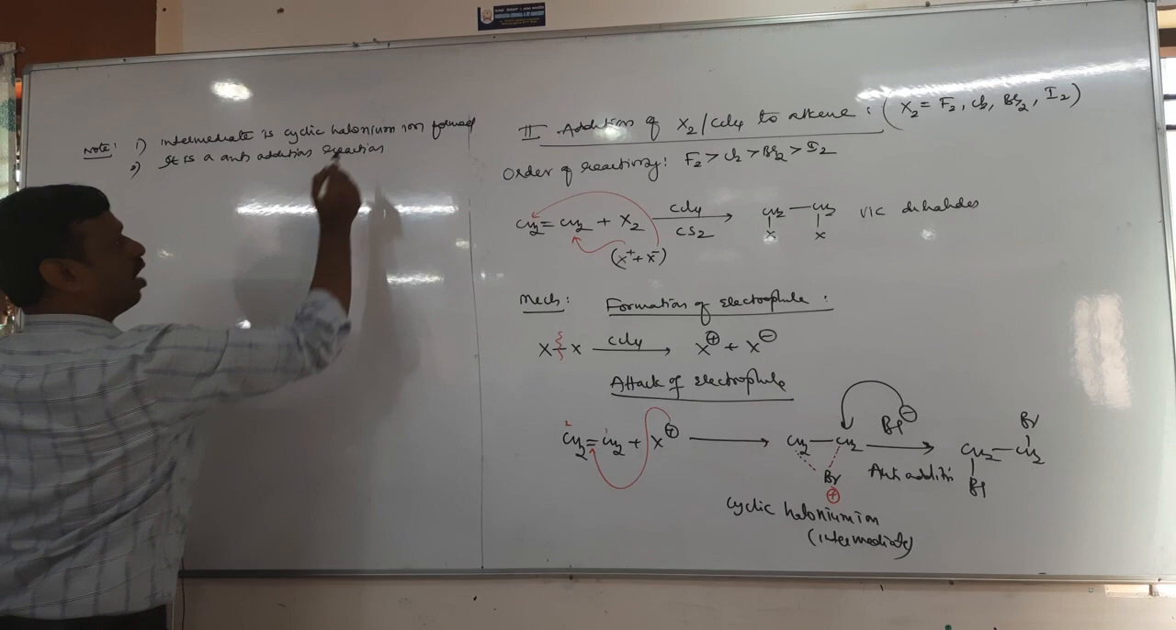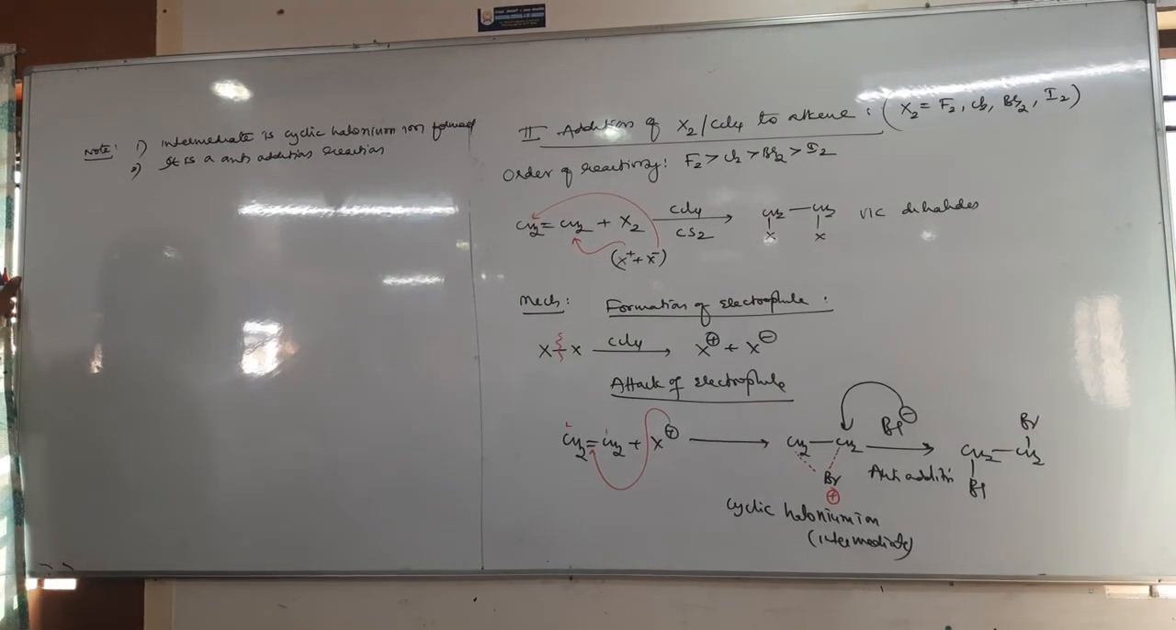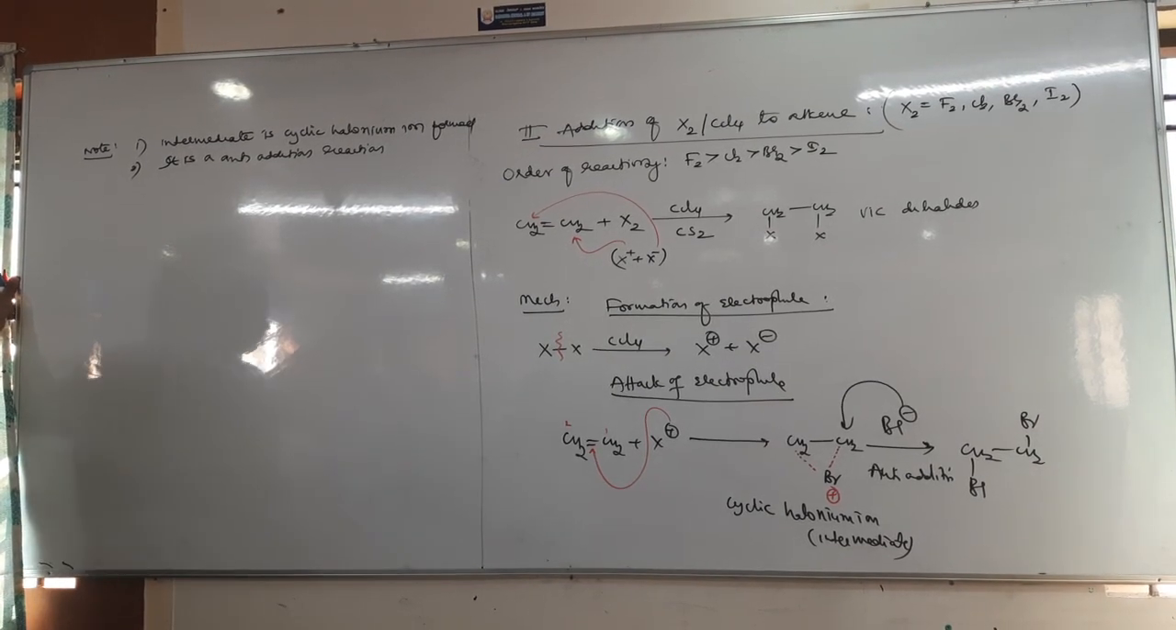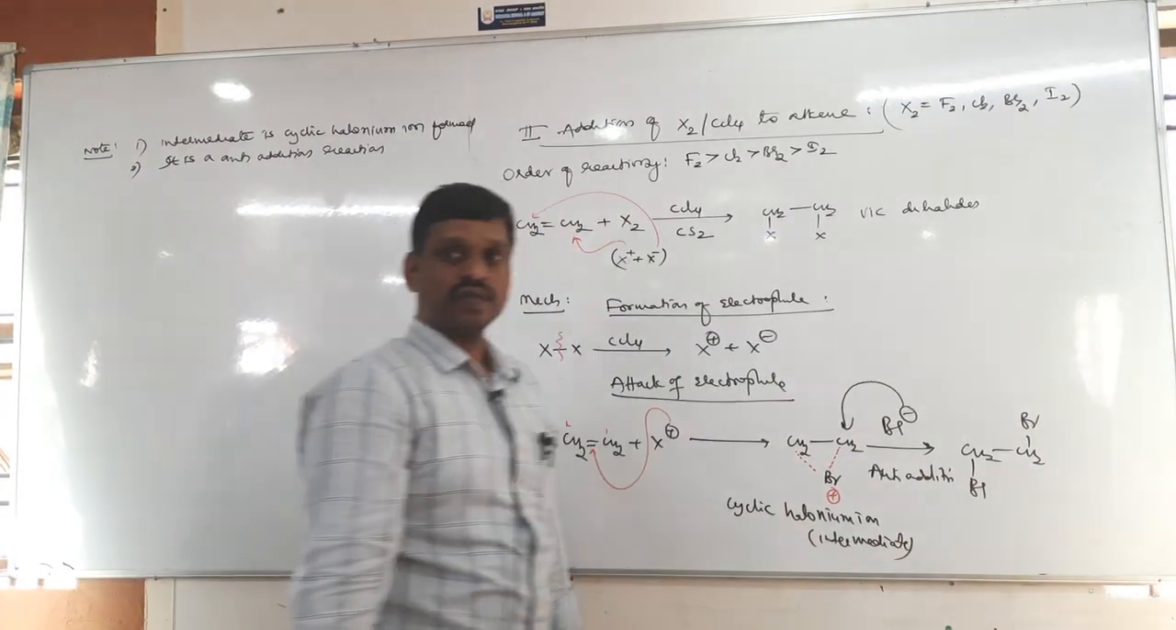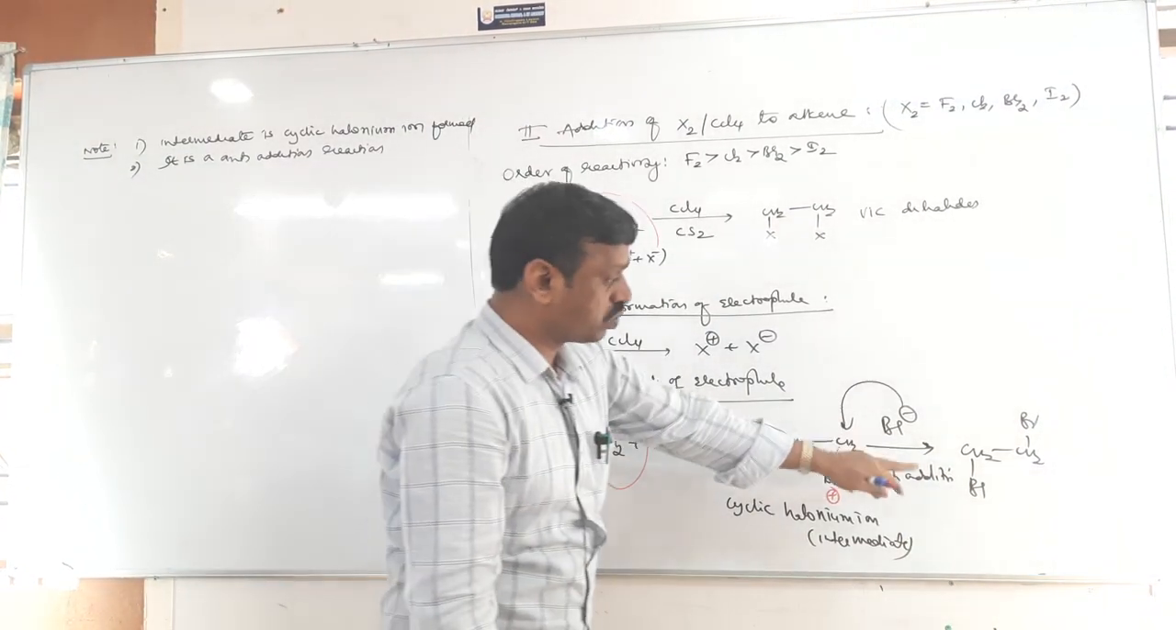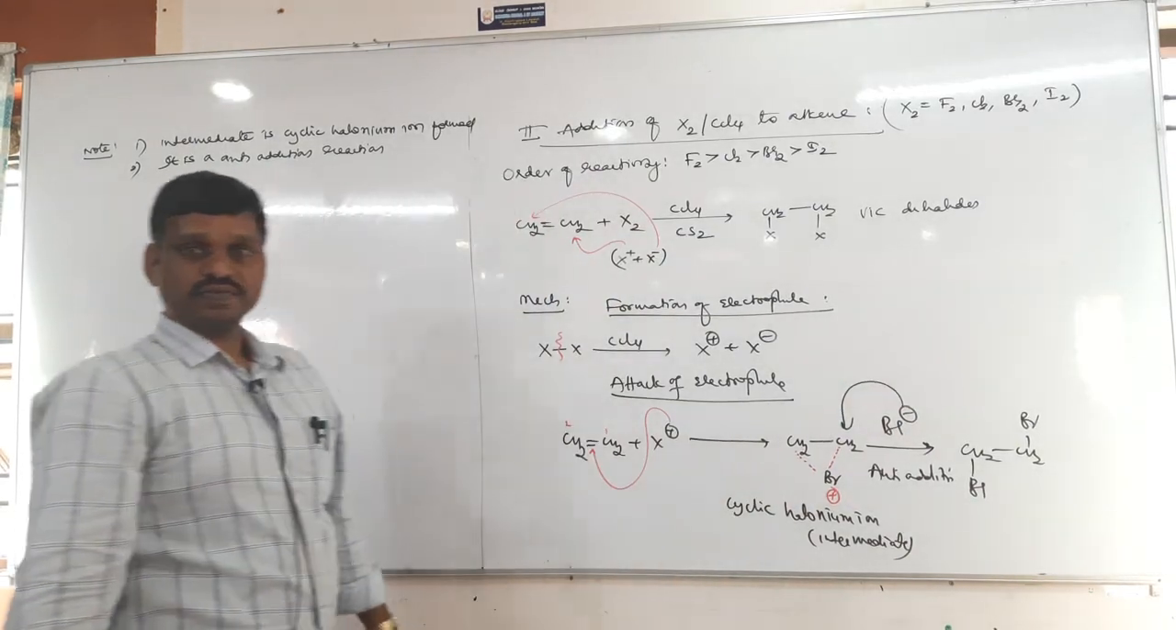Study later. Addition reactions are of two types: anti-addition and syn addition. In syn addition, two atoms are added on the same side. In anti-addition, two groups are added on opposite sides.